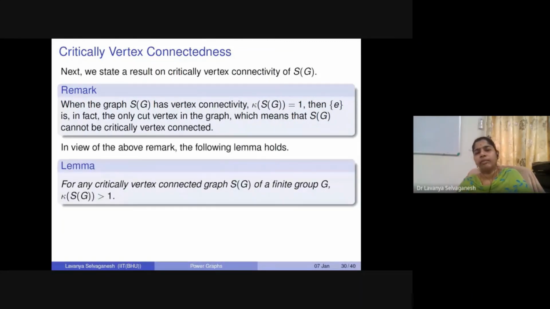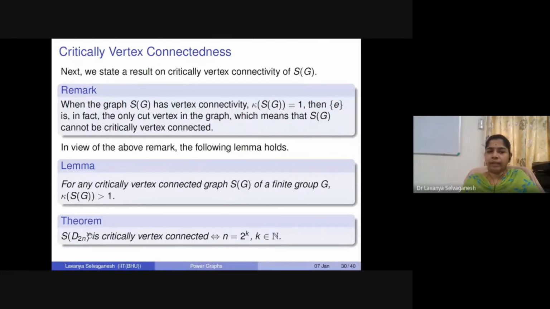So for any critically vertex connected graph S of G, the connectivity has to be at least 2, because if vertex connectivity is equal to 1, that means the identity is the only cut vertex in the graph, so it cannot be critically vertex connected. Therefore, connectivity has to be at least 2. And particularly, S of D2n is critically vertex connected if and only if n is of the form 2 power k, when n is a power of 2.